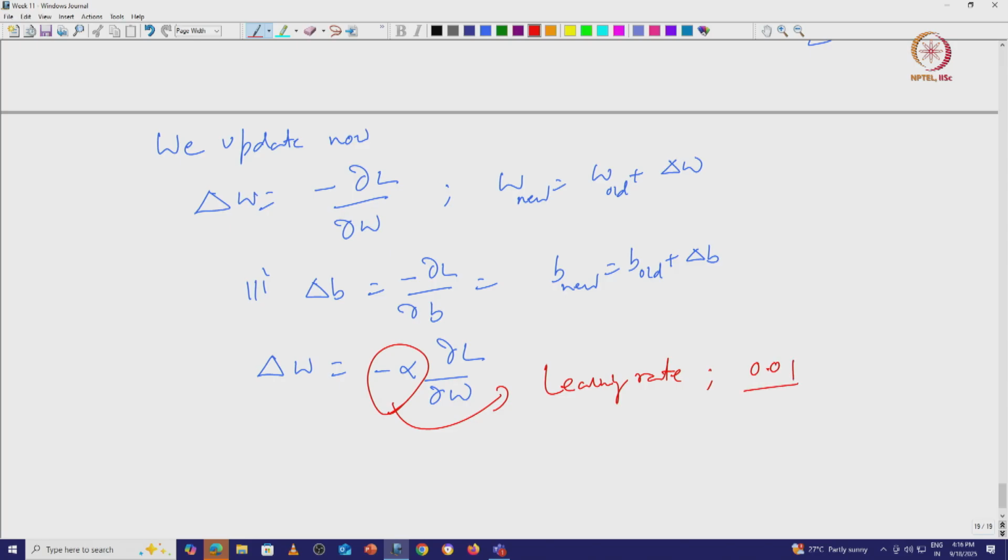So, we can accelerate, we can do like fast stepping and all that, but we may miss critical learning if we do not go at optimum rate. Going too fast will not help, going too slow also will not help. Similarly, delta B is equal to minus alpha times delta L by delta B.